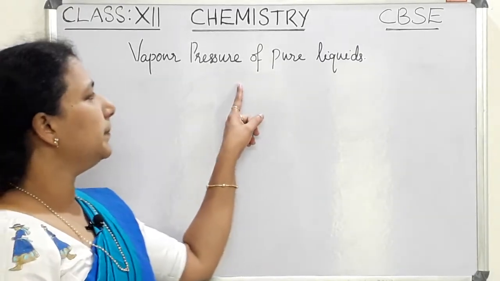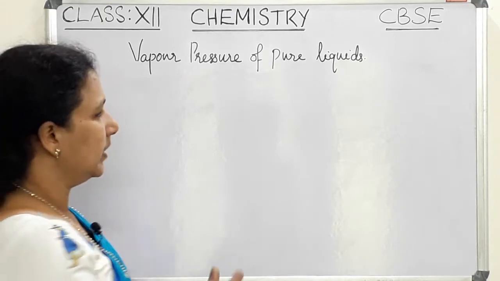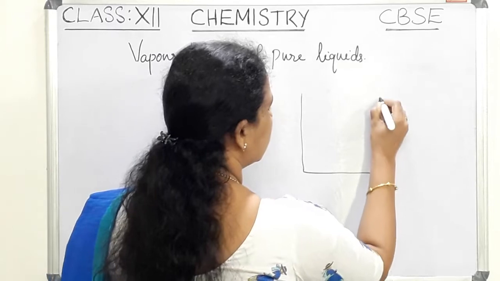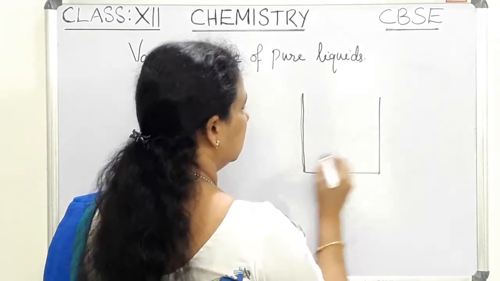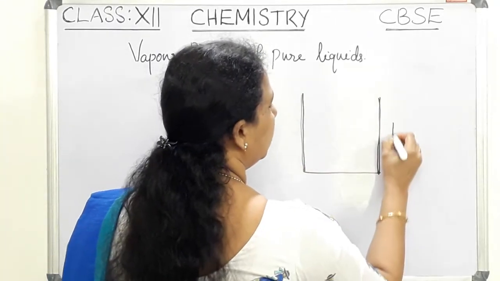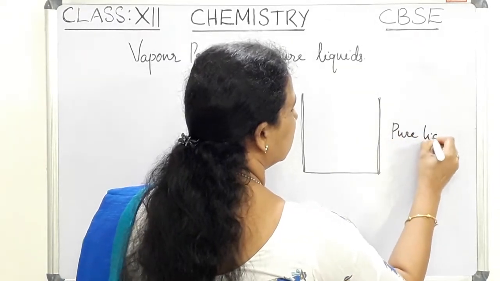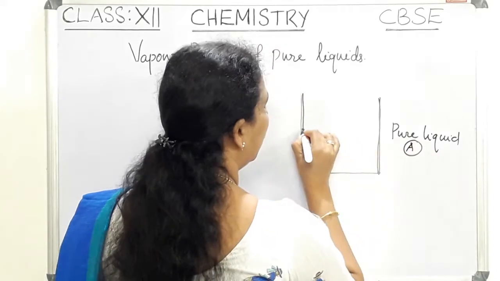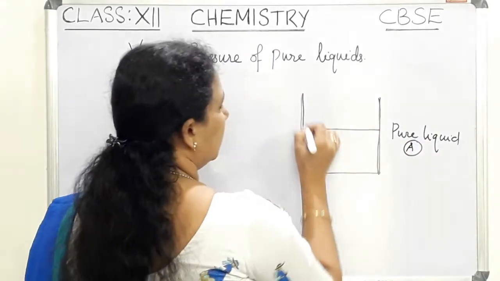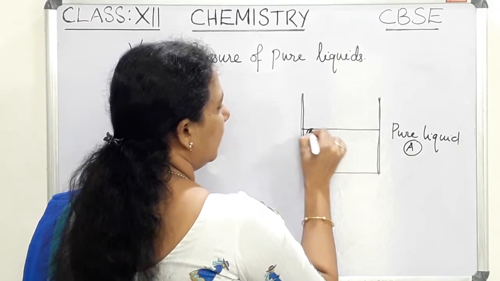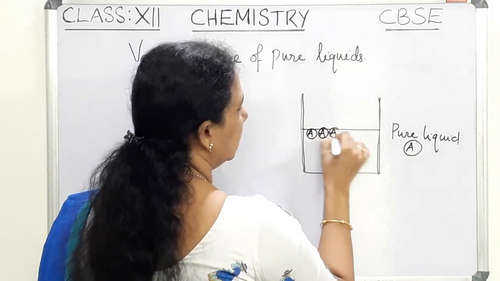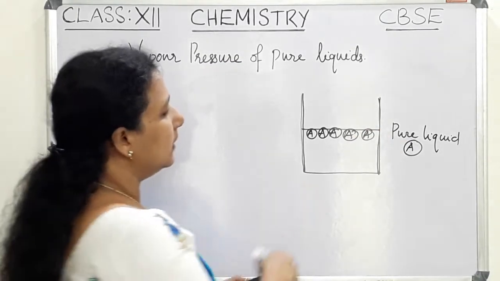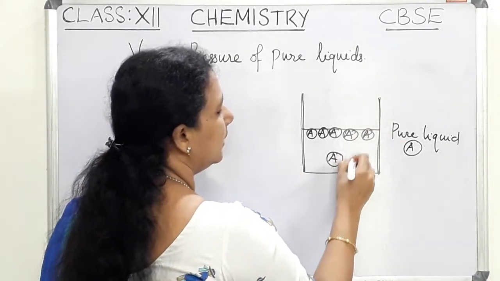Let's see the vapor pressure of pure liquids. Consider an open container with pure liquid A. There are molecules of A on the surface of the liquid, and there are molecules of A in the bulk.